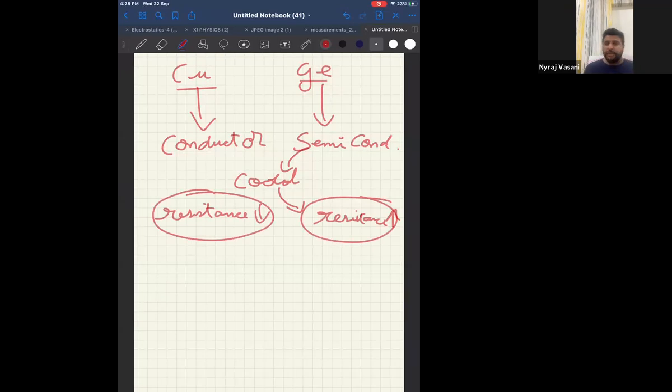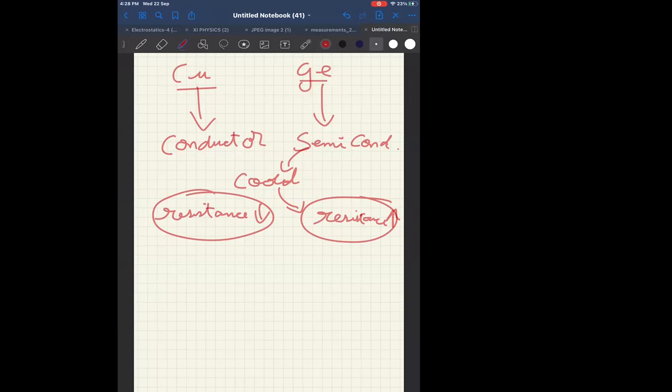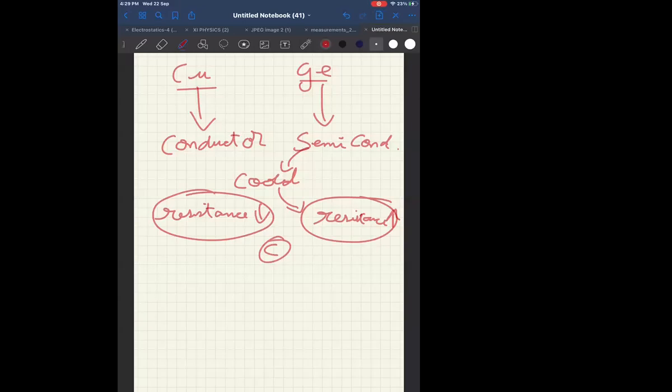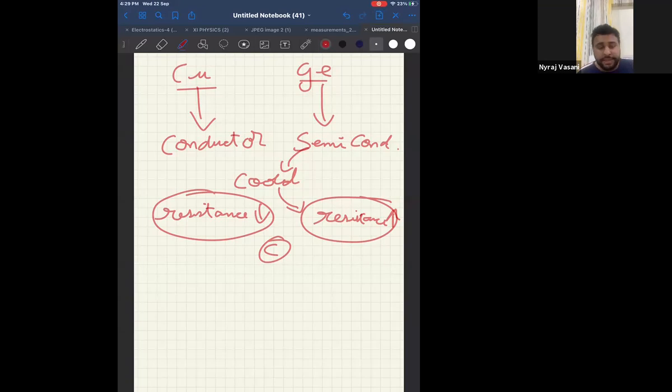Therefore, which option matches? Just check. Each of them increasing or decreasing is not correct because one is a conductor and one is a semiconductor. Option C, copper decreases and germanium increases. Correct. Option C as of now is right. And option D, germanium decreases and copper increases. Wrong, exactly opposite. Therefore, again, answer is C. Option D will be right when it is heated, or when they ask conductivity instead of resistance.